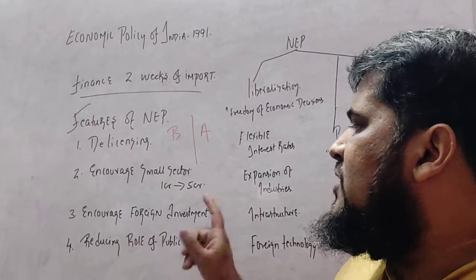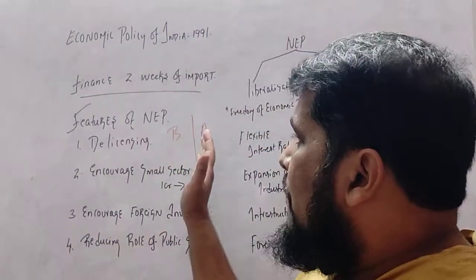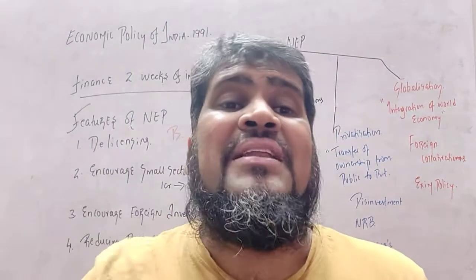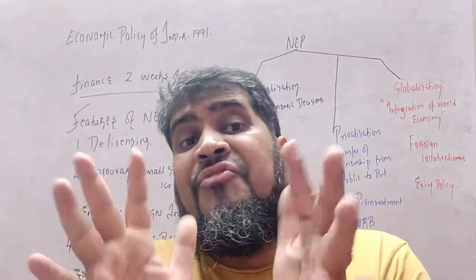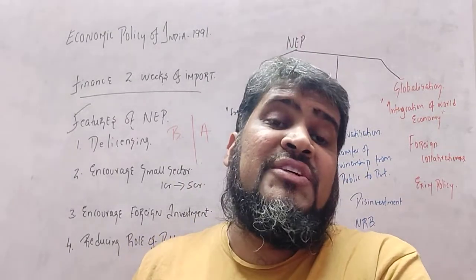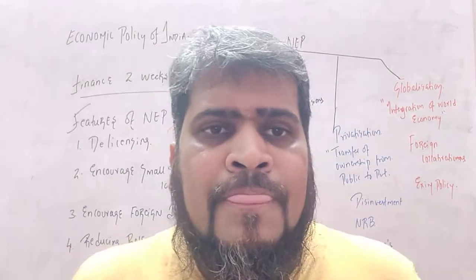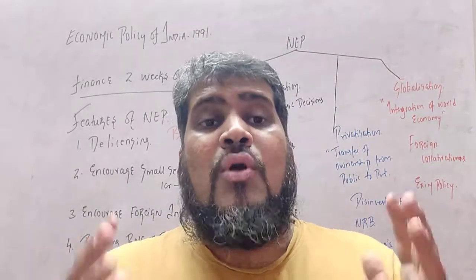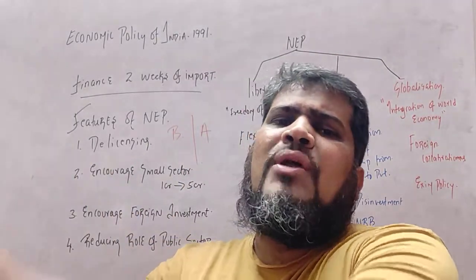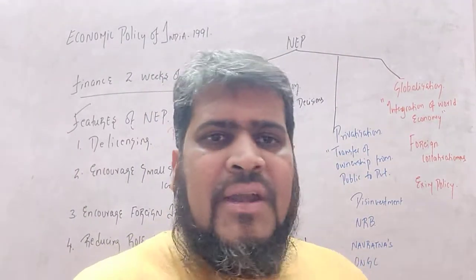Then, students, encourage foreign investment. What was happening before 1991? If any foreign company wanted to start a business in India, they got only a 51% share. They were thinking, if we carry only 51% share, who is going to work? Efforts we put in only for a 51% share. So foreign companies were reluctant to come to our country. Then the share went from 51 to 74, and now it is 100%. So the foreign companies get attracted.